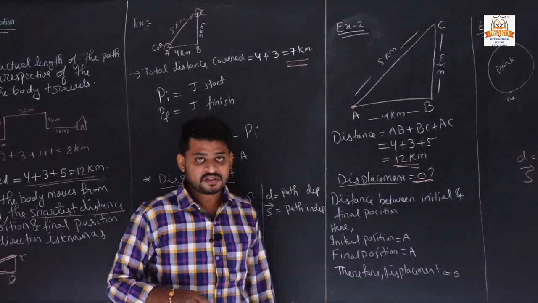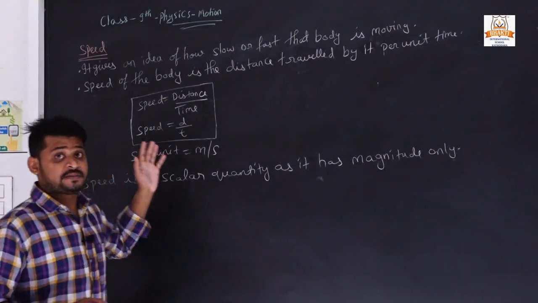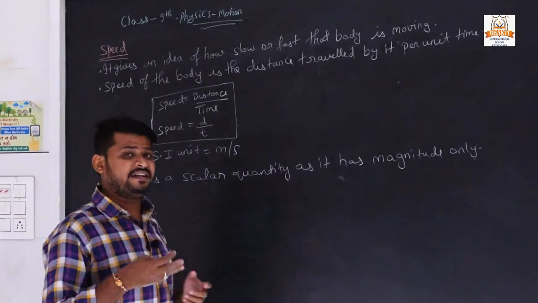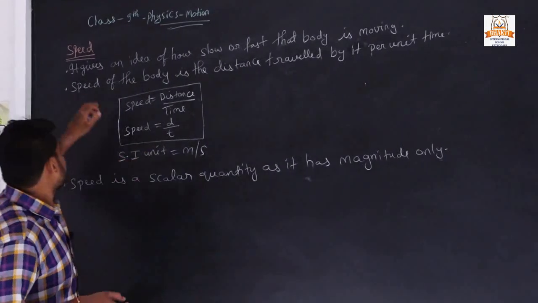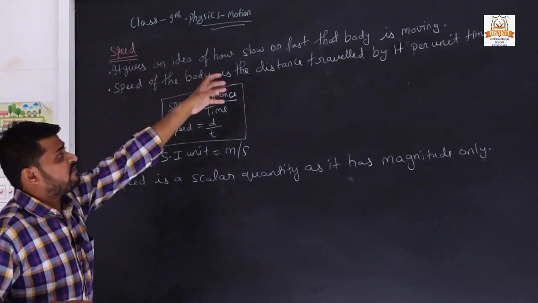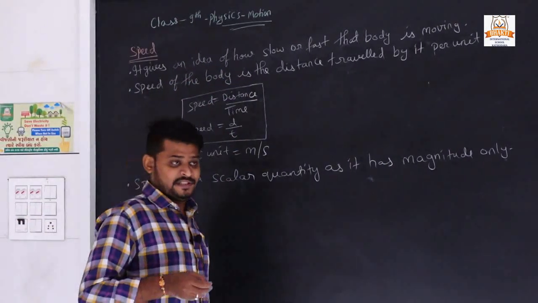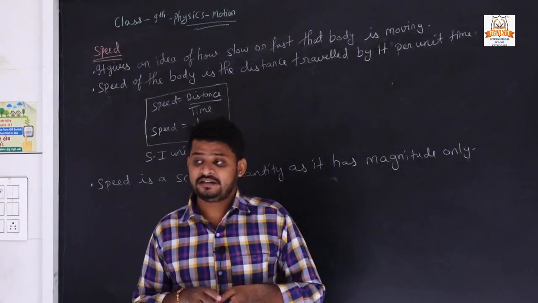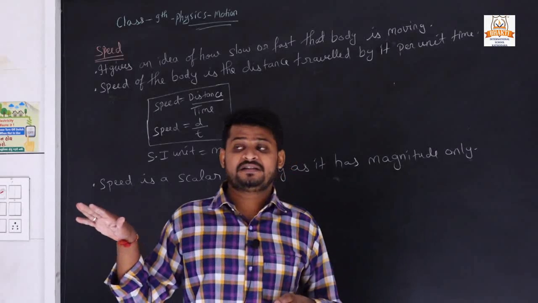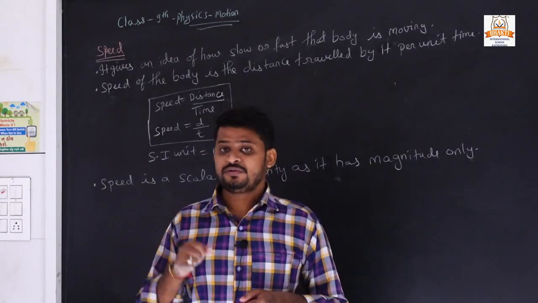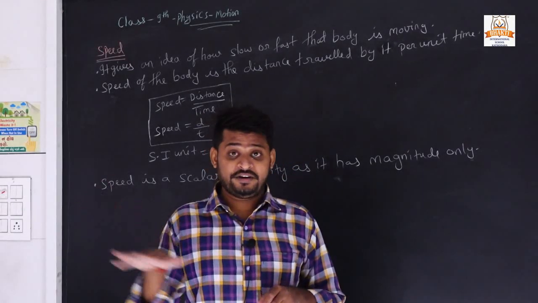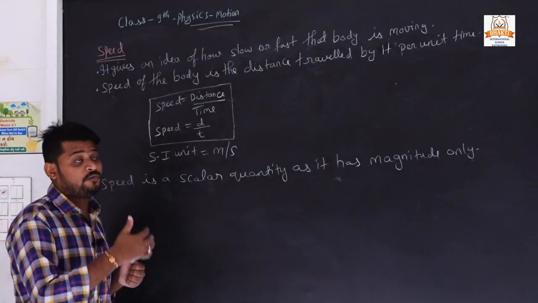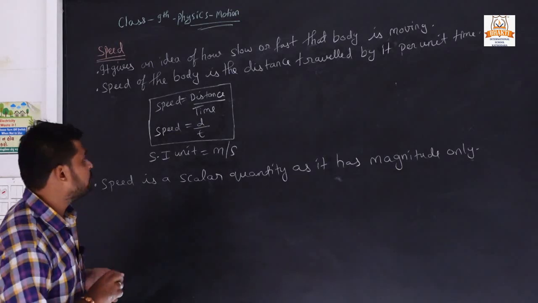Okay, thank you. Now the new topic is speed. What is speed? We already studied speed in our earlier classes. It gives an idea of how slow or fast the body is moving. If we are riding a bicycle and the biker is going at a speed of 30-40 km, how slow is the biker? If it is going at 100 km, how fast is the biker? So it gives the idea of how fast or slow the body is moving.